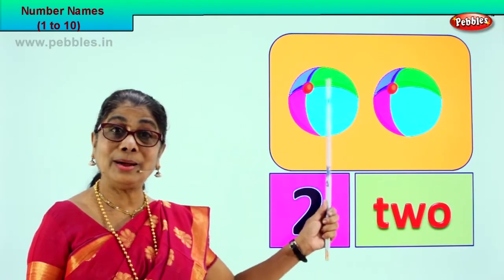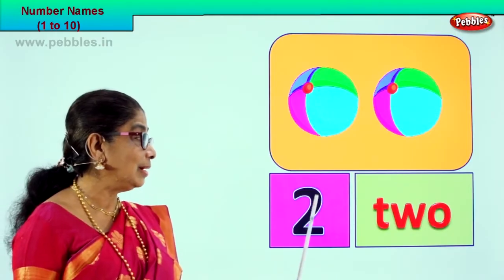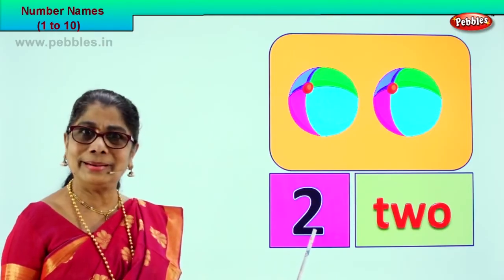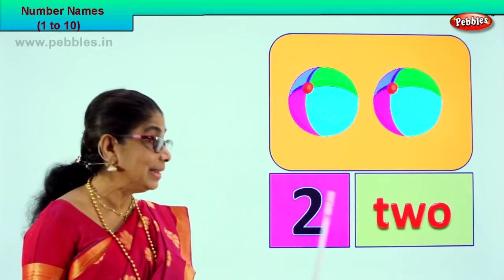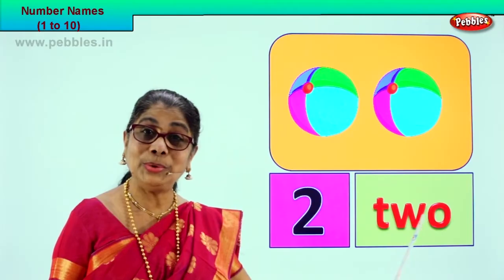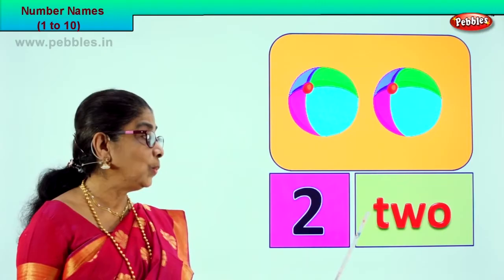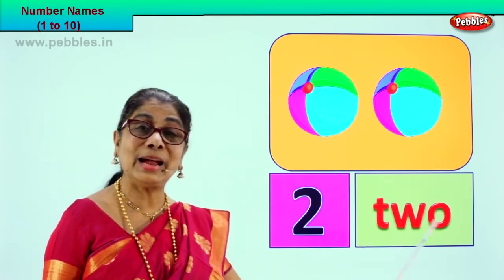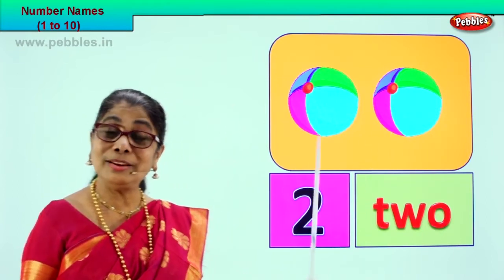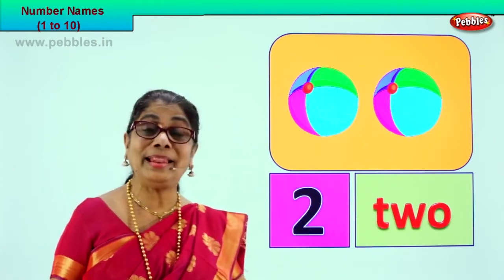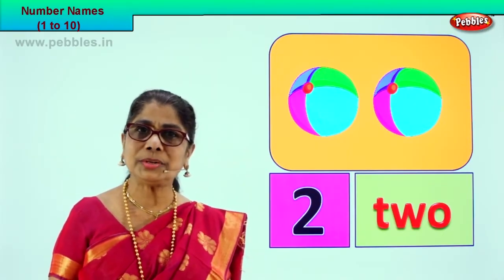T-W-O, 2. Count 1, 2. How do we represent the 2? Here. So we learn to write the number 2. Then how do we write it in spelling, in words? T-W-O, 2. Number 2. Very good. So we learn to count, we learn to write and we learn to spell. Number 2. Excellent. Shall we take the next picture?